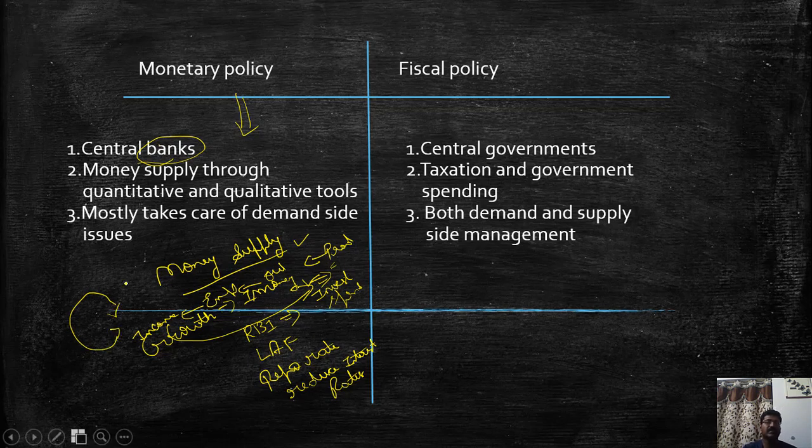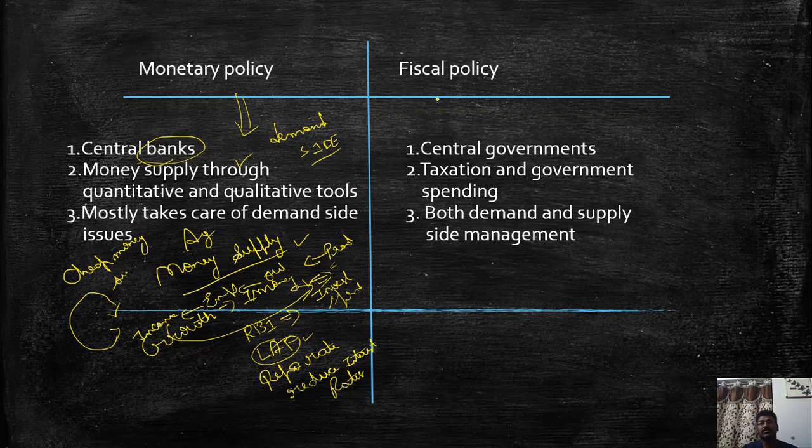In this way, the central banks, through changes of interest rates and the money supply, can stimulate growth. This is the way of stimulating economic growth through money supply. This is in a way a demand side intervention. Why is this a demand side intervention? In a way, what the central banks are doing here is they are increasing the aggregate demand in the economy through cheap money supply. Isn't it right?